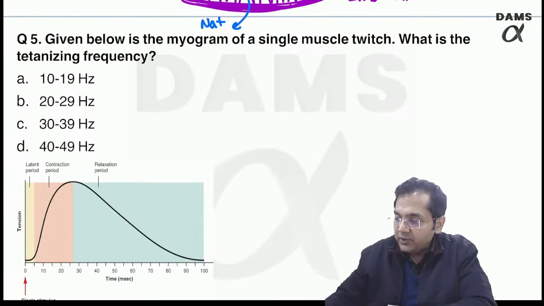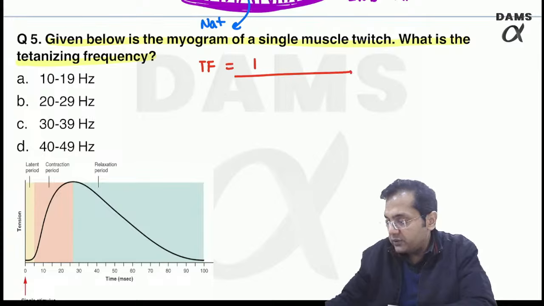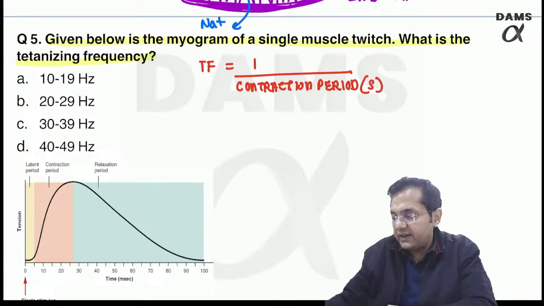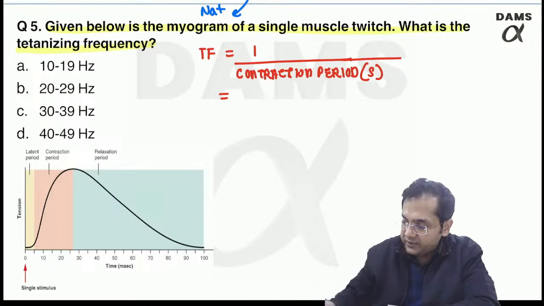Then given below is the myogram of a single muscle twitch. What is the tetanizing frequency? Remember, tetanizing frequency is 1 upon contraction period taken in seconds. So over here, how do I calculate the contraction period? Please look very carefully.